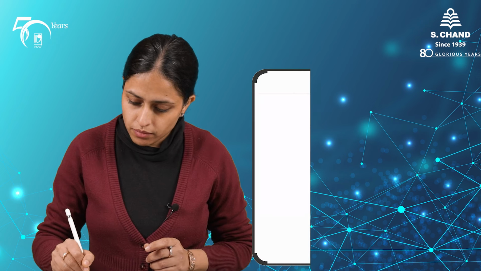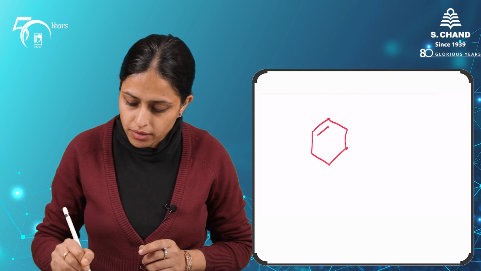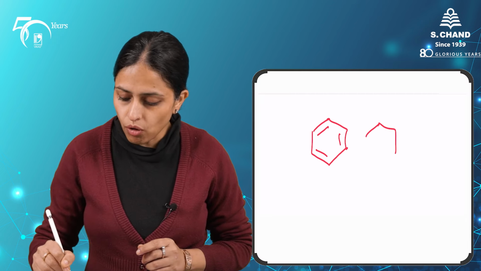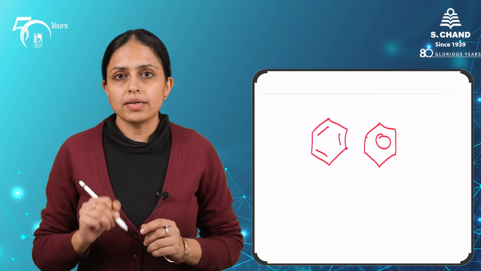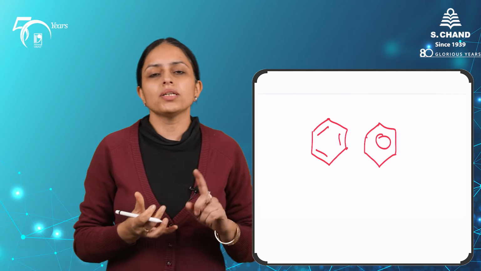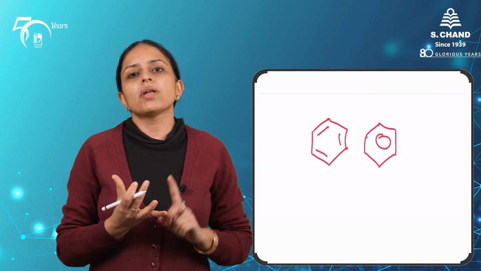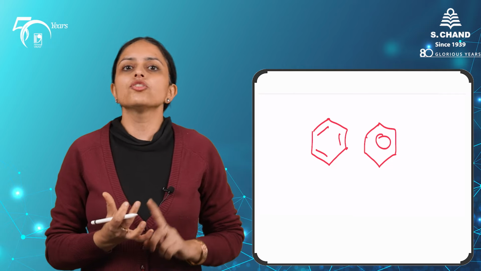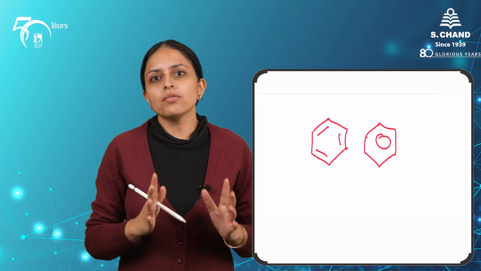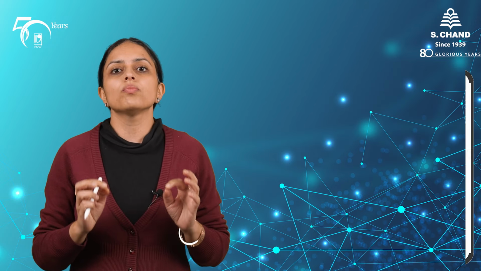Aromatic hydrocarbons must have an aromatic ring in them, and it must satisfy the condition of aromaticity. That is, an aromatic compound must obey Huckel's rule. It should have double bonds in conjugation and it should be planar. So these are the 3 primary requisite conditions which must be there in an organic compound to be classified as aromatic. The basic organic compound which comes under this category is benzene.